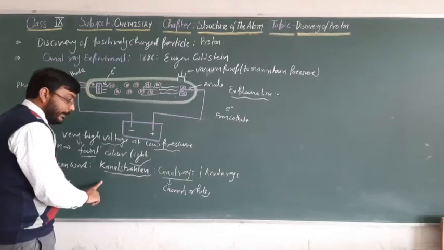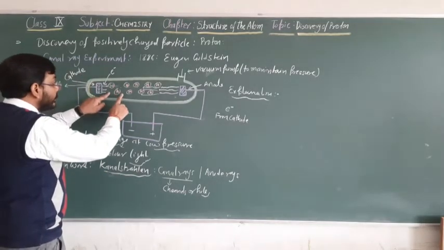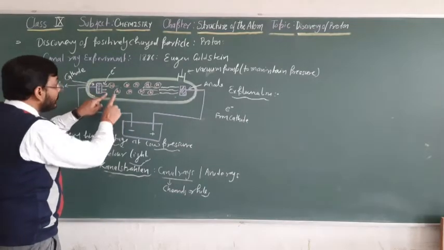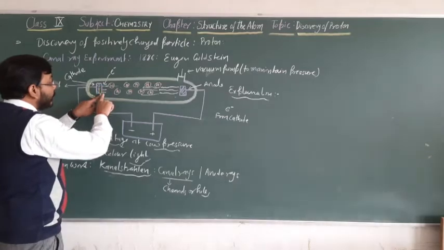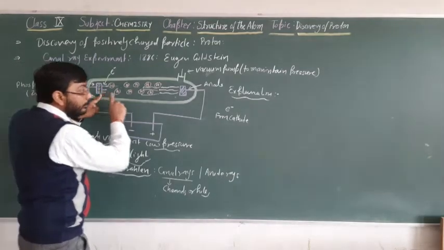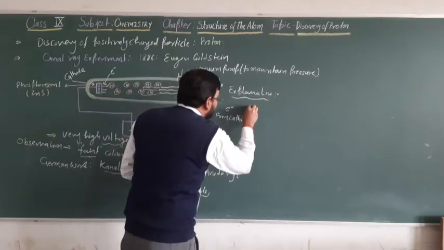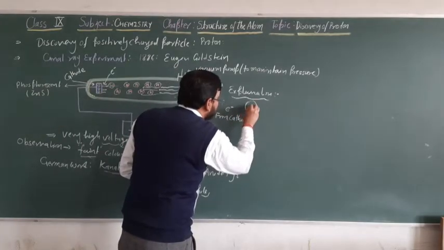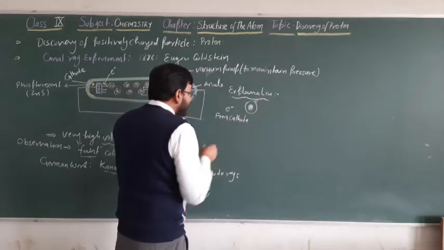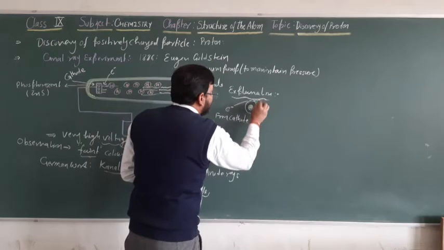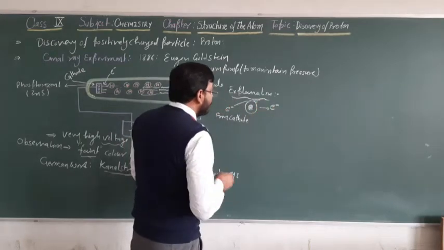Let us continue. When he applied high voltage at low pressure, what happened? The electron was first ejected out from the cathode plate. Suppose this is the hydrogen atom. In the hydrogen atom, electrons are present. So this electron is knocked out, and it is ejected.